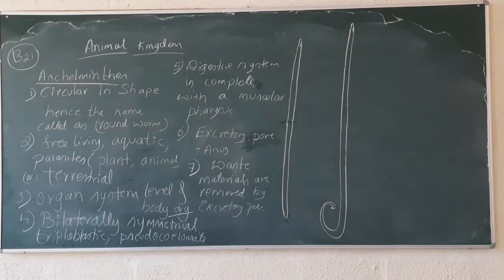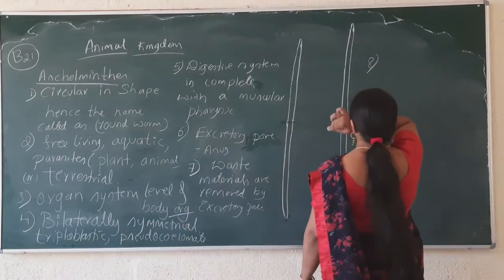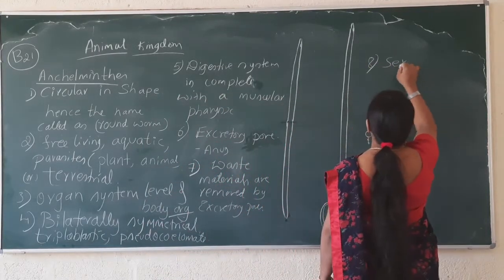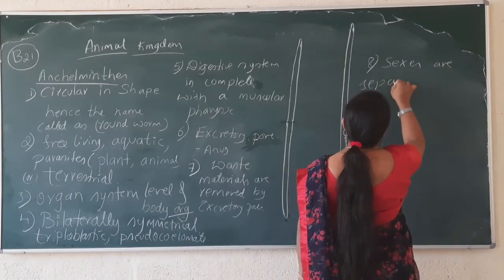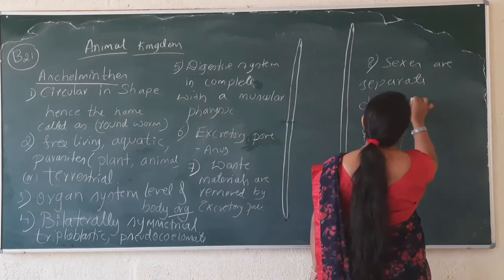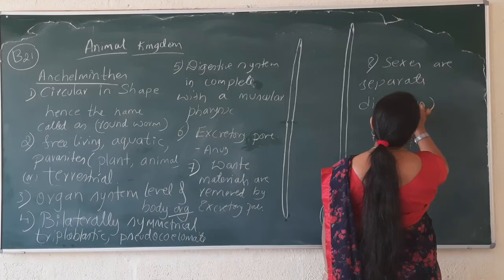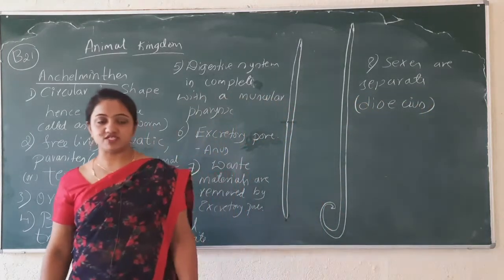All right. So here I'll write the eighth one. Sexes are separate, which means this is a dioecious animal. Dioecious animals means what?